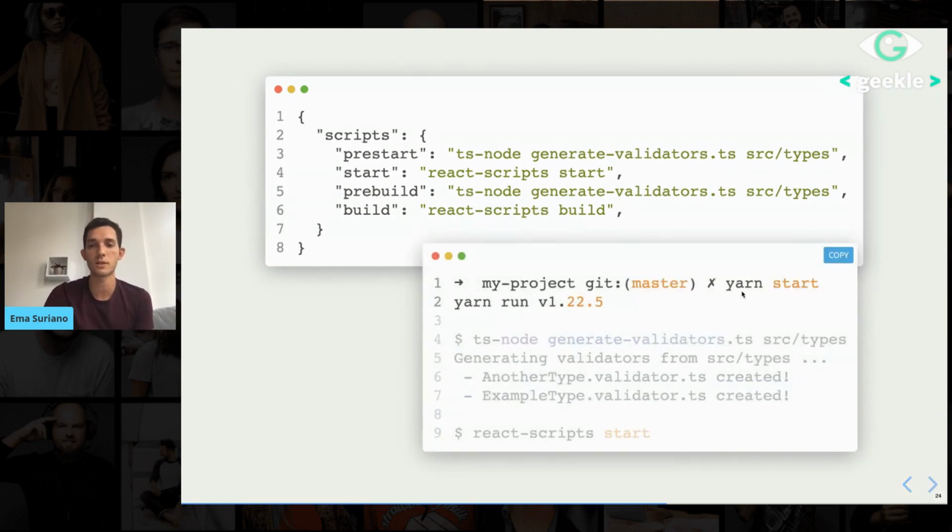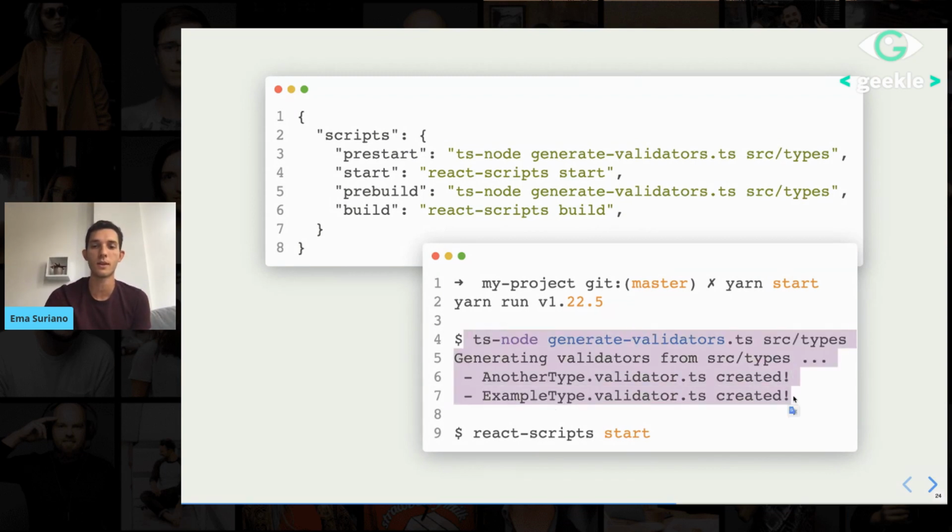And when we execute yarn start, for example, we are going to see that first it's generating the validators for everything that I have there, and then it's running React scripts. So the problem of how to create all the validators at the same time is kind of solved.